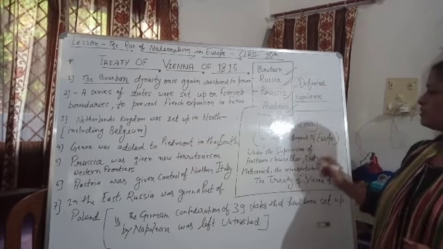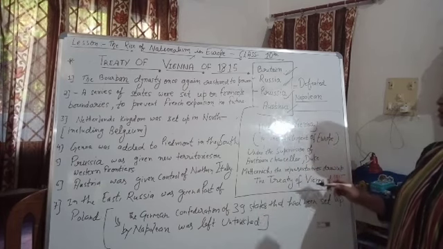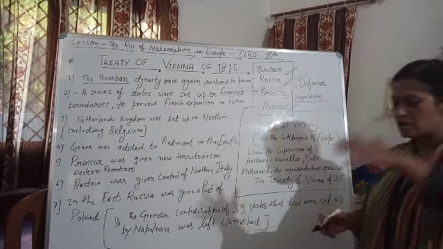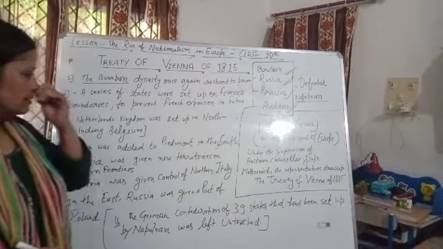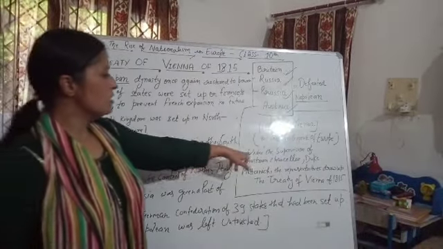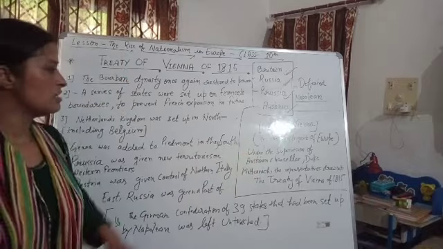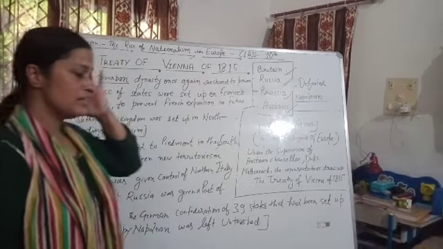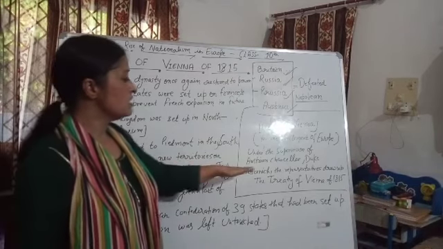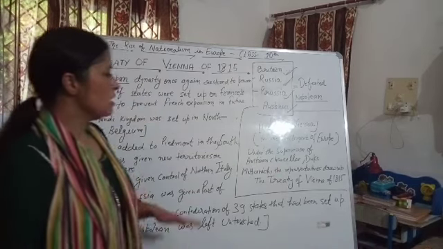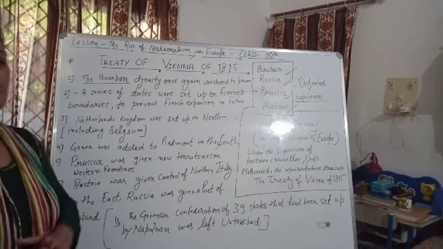under the supervision of Austrian Chancellor Duke Metternich. Who was heading this Congress session at that time at Vienna? That was Austrian Chancellor Duke Metternich, and he hosted the delegation, and the representative group drew up the Treaty of Vienna of 1815.